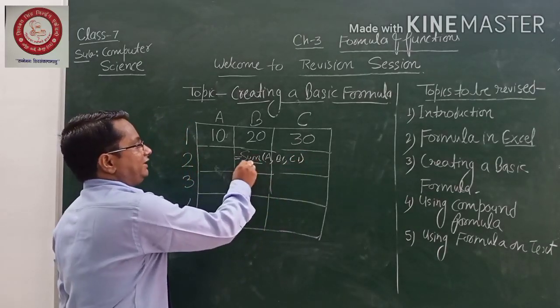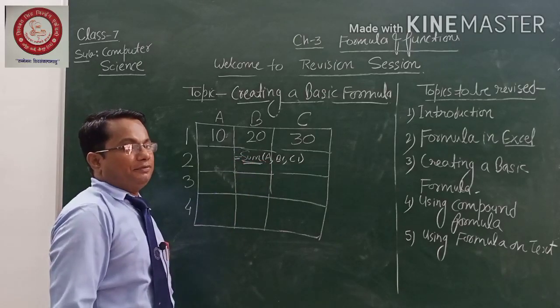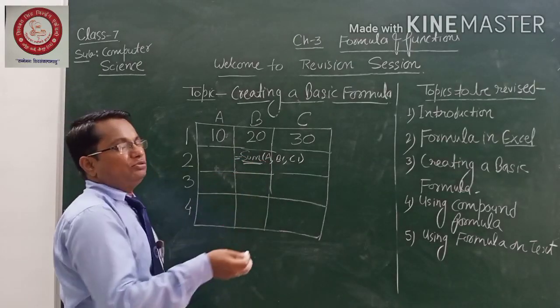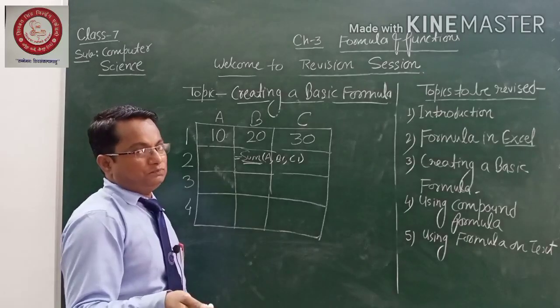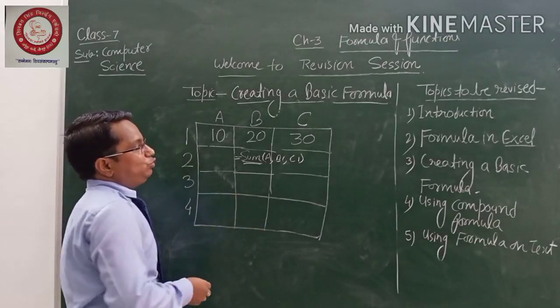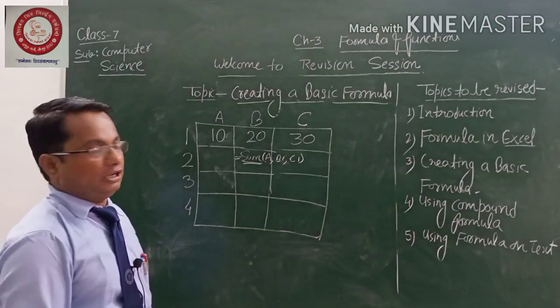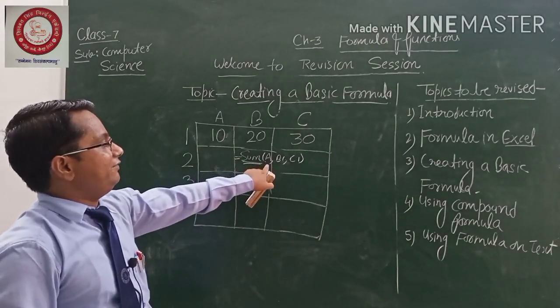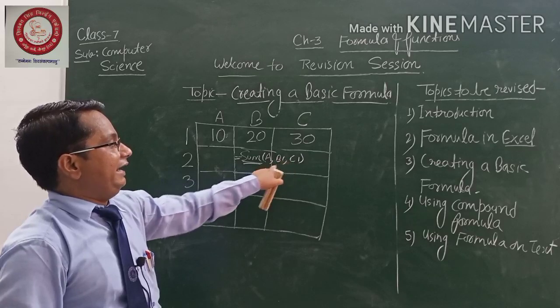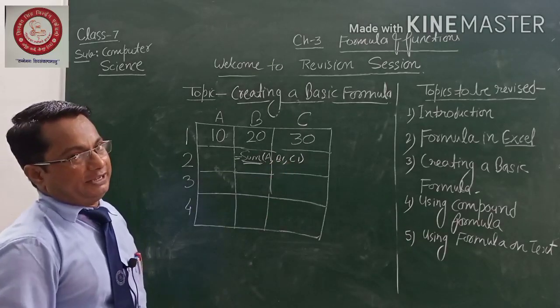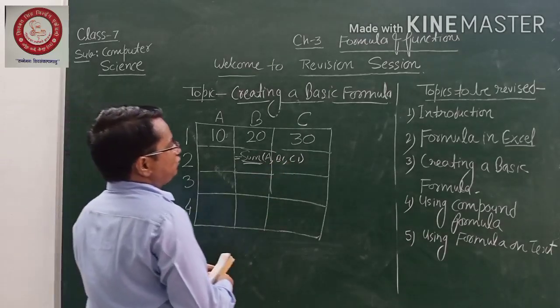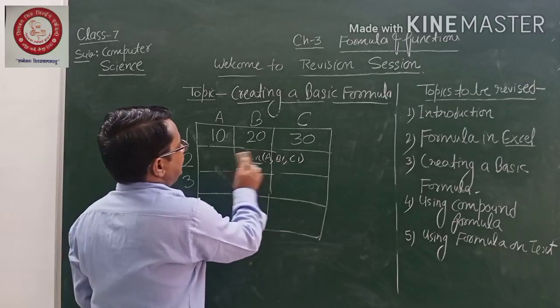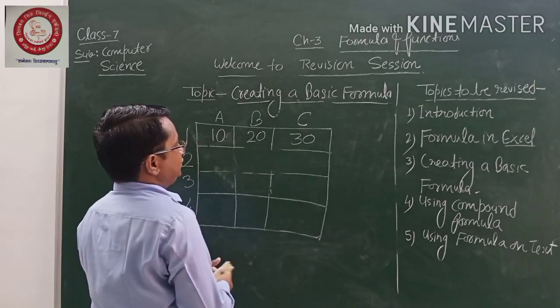This is one kind of function, and we'll give you the details in the next part of this video. But this is also one way to write a simple formula: equal to the function name, then in brackets A1, B1, C1, with commas between them.